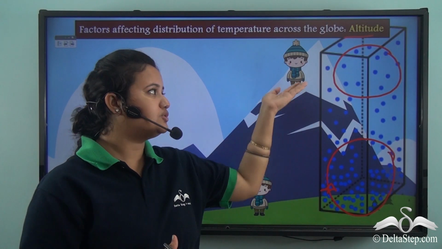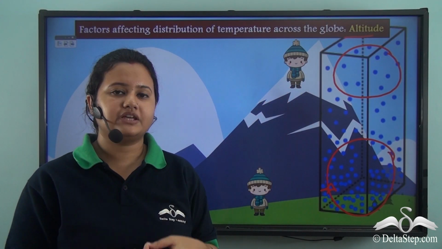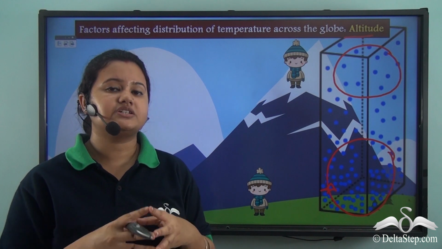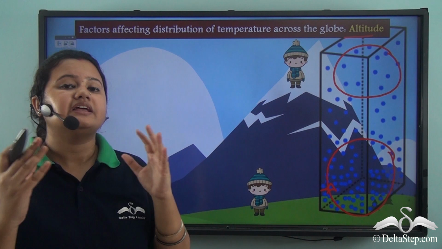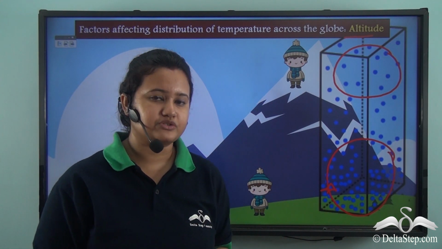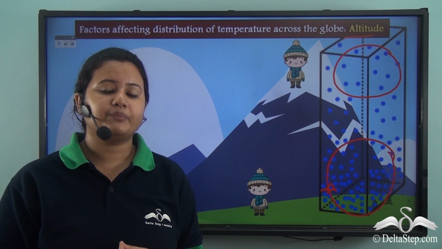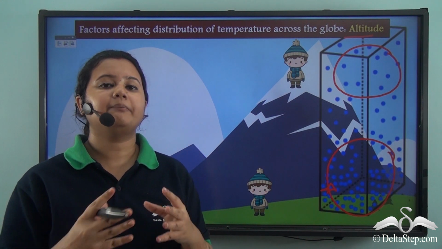Now as altitude rises, the air becomes thinner and therefore places located in higher altitudes have lower temperature because the air in upper layers of atmosphere has less water vapor and dust particles to trap heat.